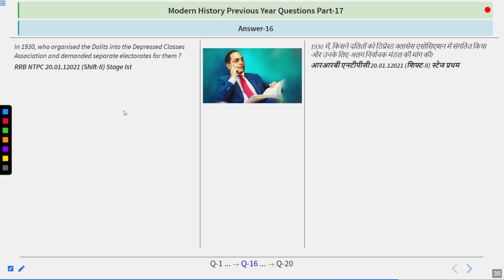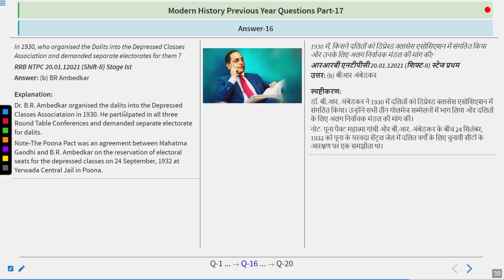And answer is quite simple because the answer is Bhimrao Ambedkar. So Dr. Bhimrao Ambedkar organized the Dalits into the Depressed Classes Association in 1930. He participated in all three roundtable conferences and demanded separate electorate for Dalits. The Pune Pact was an agreement between Mahatma Gandhi and Bhimrao Ambedkar on the reservation of electoral seats for the depressed classes on 24 September 1932 at Yerwada Central Jail in Pune.